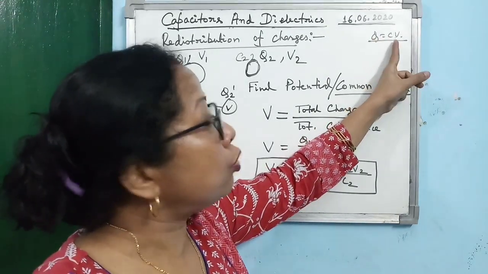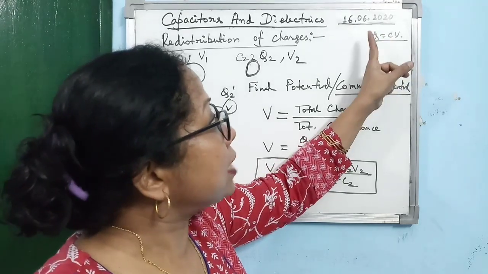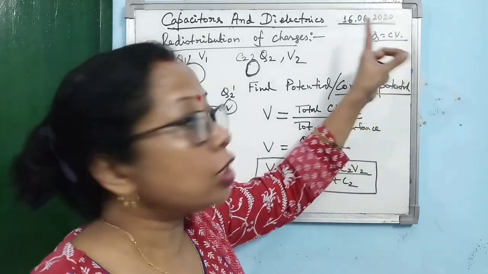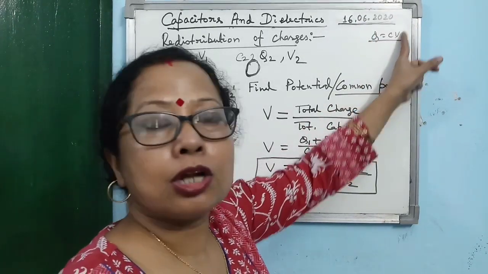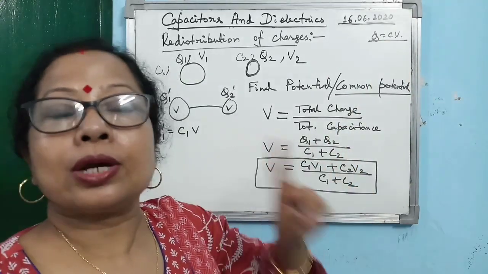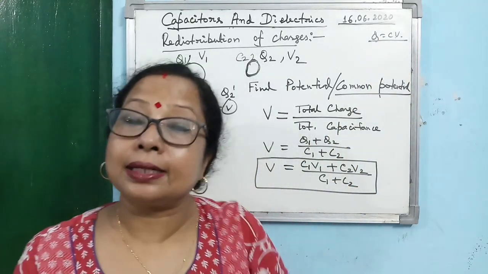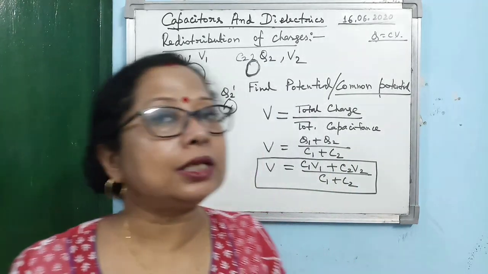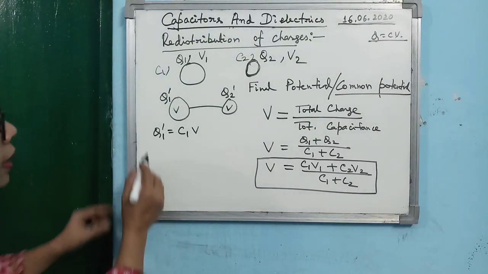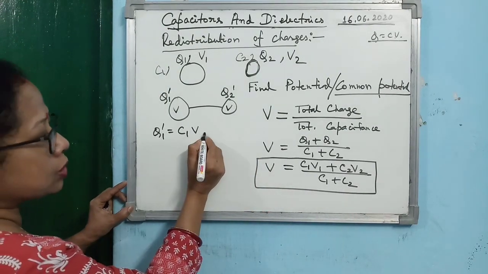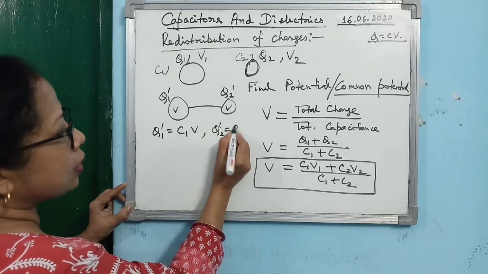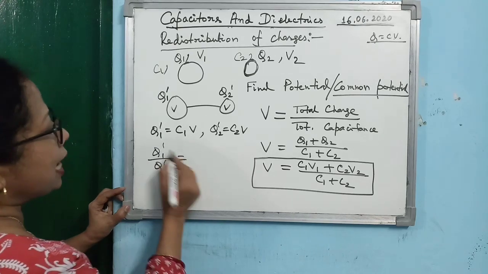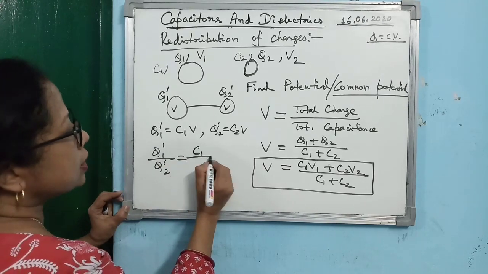C is equal to Q by V. So don't think that C depends on Q or C depends on V. No, C does not depend on Q and V, because the moment you increase Q, V will also increase and C will remain the same. So capacitance of the conductor depends on the dimension of the conductor. It does not depend on how much charge is given to it or how much is the potential. So one can write that Q1 dash is equal to C1 V and Q2 dash is equal to C2 V. If you take the ratio, how much is it coming? Q1 dash by Q2 dash is equal to C1 by C2.